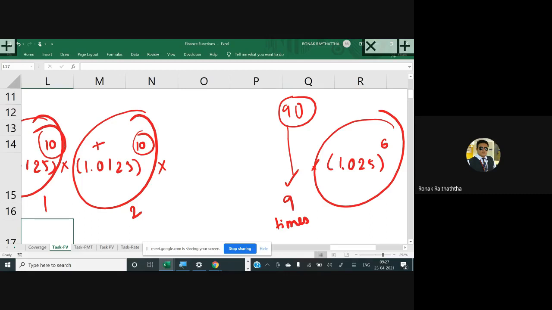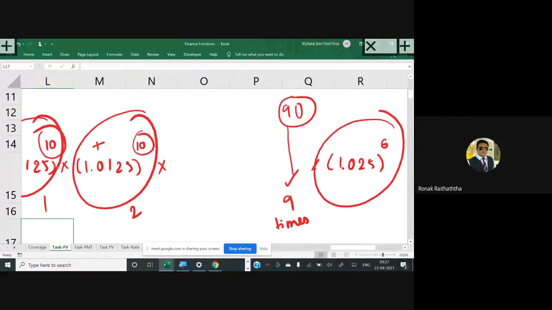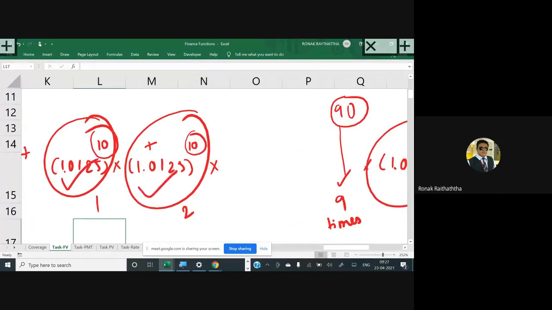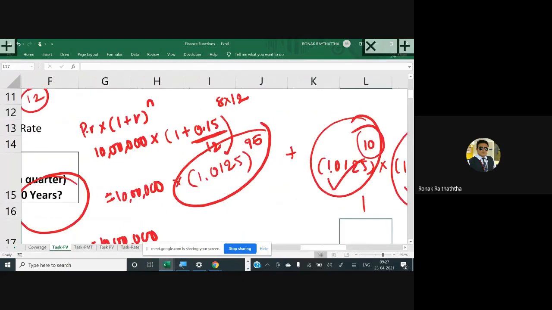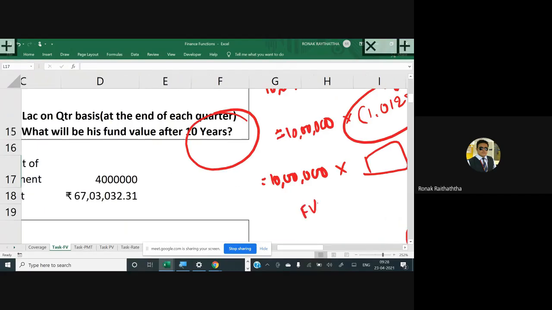So whatever the power would be, you apply just a simple mathematical rule. In total, you should have 96 covered. The simple rule which is applicable here is that when you are multiplying the base, the power gets added, as simple as that. So total 96 times you will have to do. And so you get the compounding factor manually, and then you multiply it with 10 lakhs, and you get the future value. Sir, how will we do it in Excel?